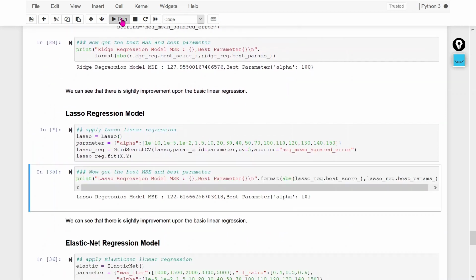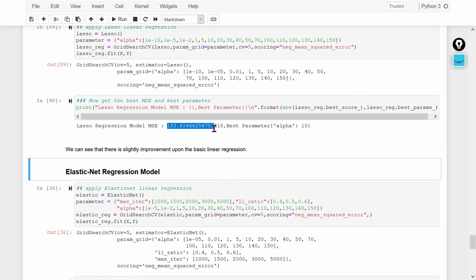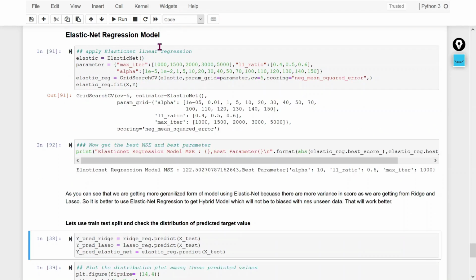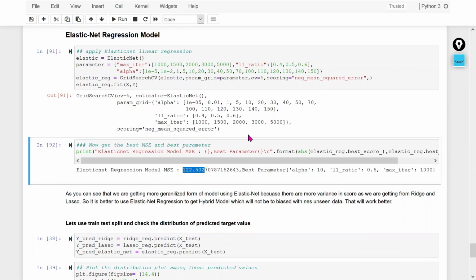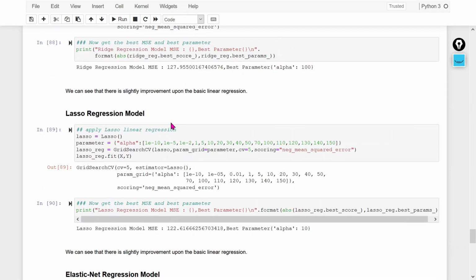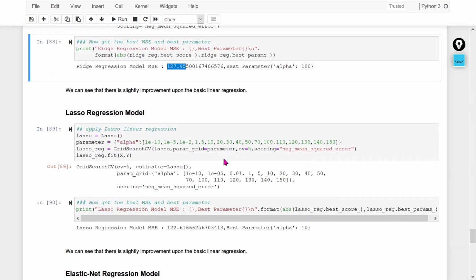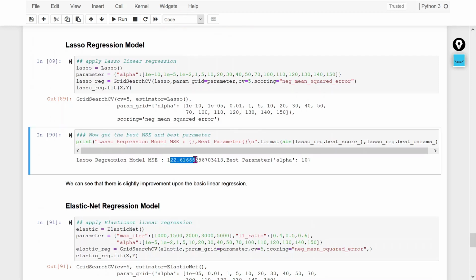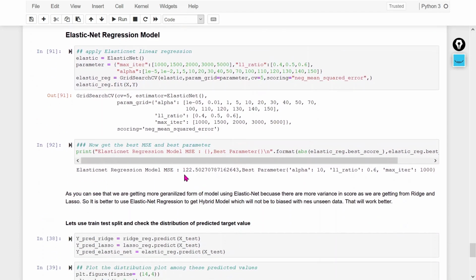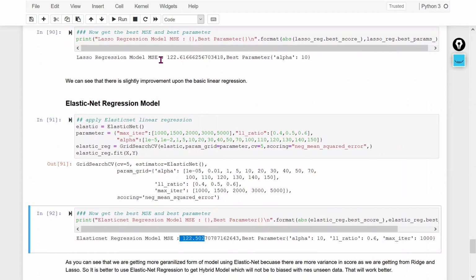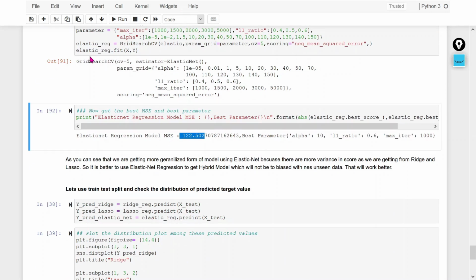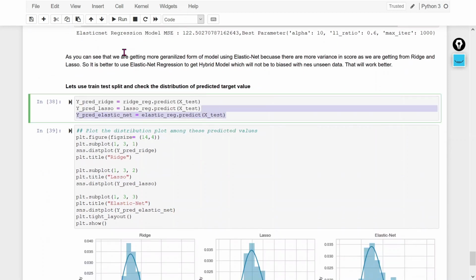Same thing by using the lasso, I am getting 122. By using the elastic net, I am getting 122. So if you see here, in the ridge I am getting 127. In the lasso, I am getting 122.61. Here I am getting 122.50. It means by the elastic net, I am getting somewhat less error as compared to the others, right? So this way we can use the grid search cross validation to get the best value of the alpha and the mean squared error. So let's visualize it.